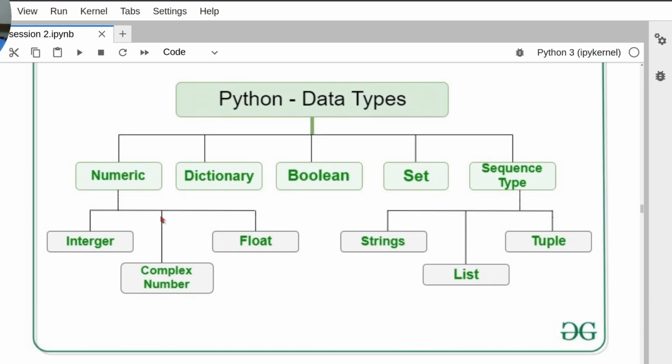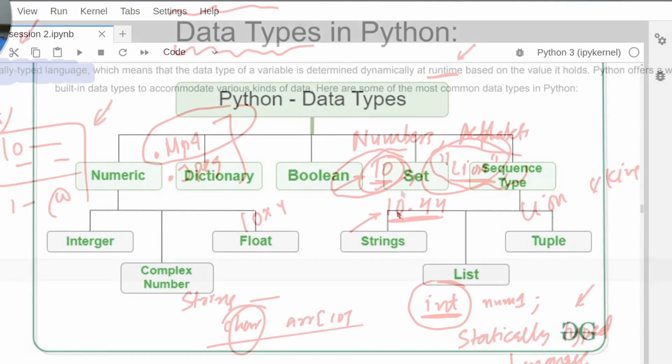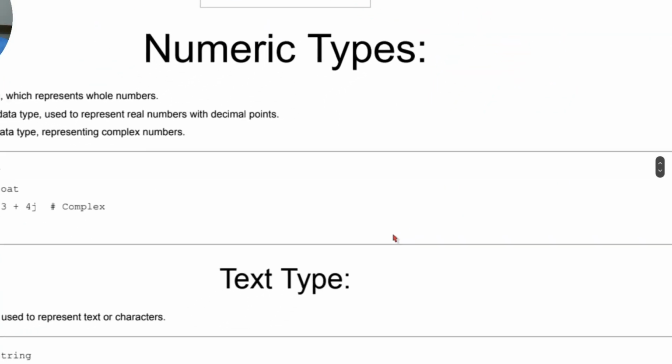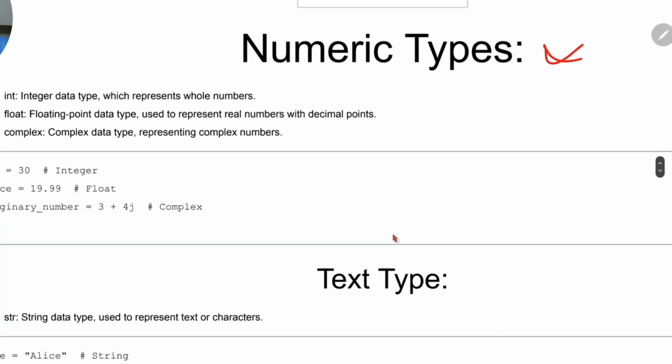Each of them: what numeric is, what an integer is, what a complex number is, and what kinds of things there are in float. We'll see all of these things. Okay. So going to the first thing, the numeric type. What do we have in the numeric type?